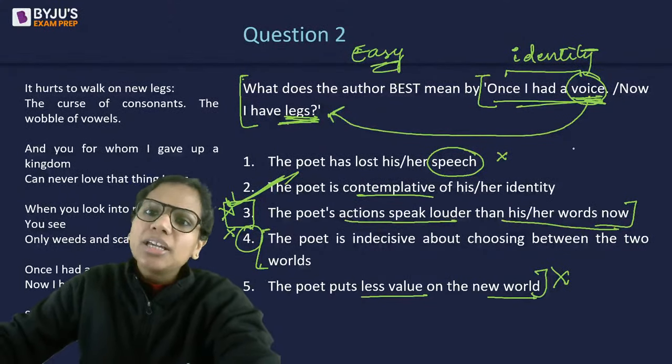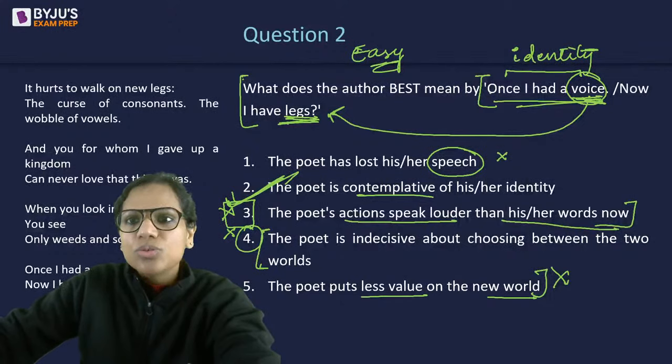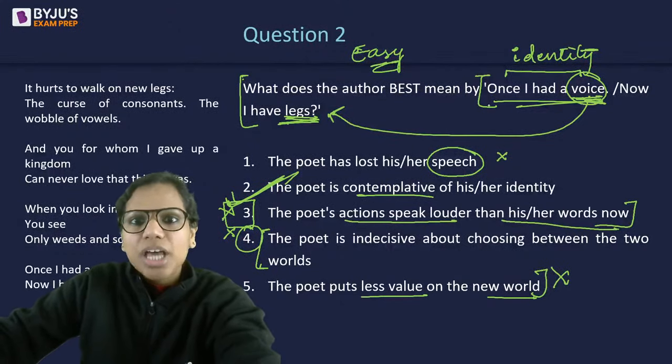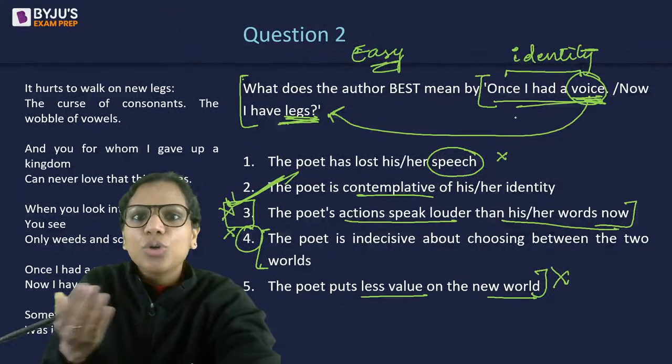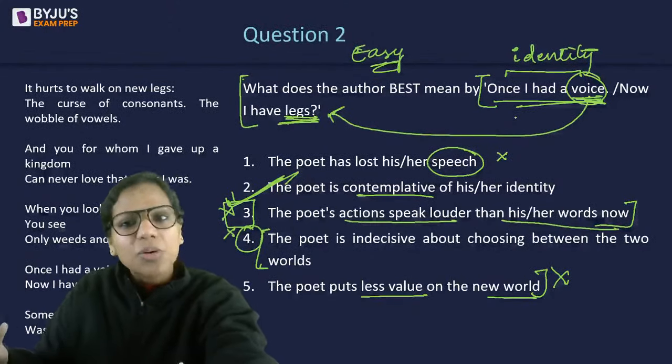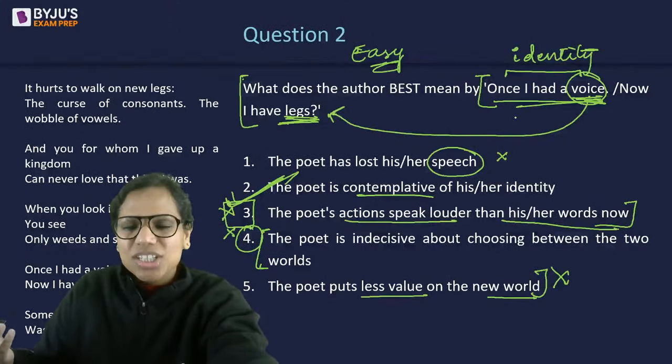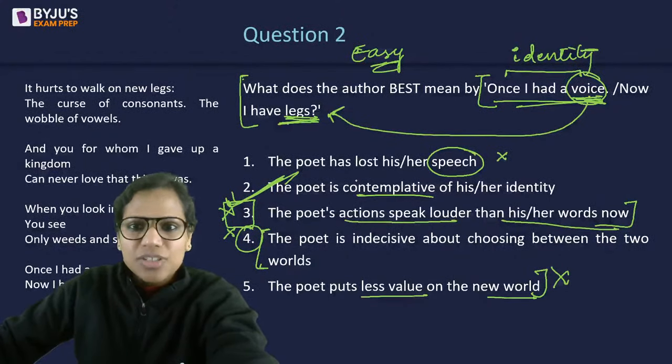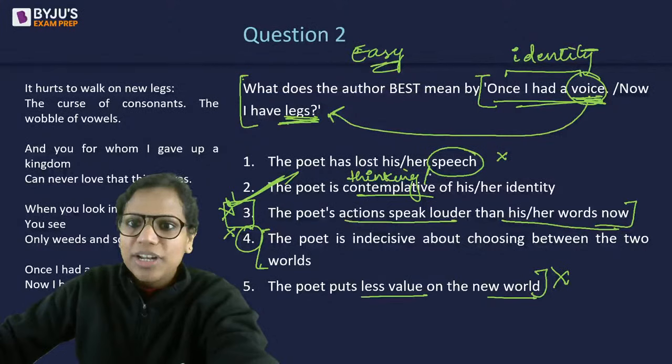Contemplative is when you're thinking about something. So yes, when you say this, once I had a voice, now I have legs, you are kind of looking at your situation, that पहले ऐसा था, अब ऐसे है. So you are thinking about it, right? So she's thinking. Contemplative is simply thinking or reflecting on something.